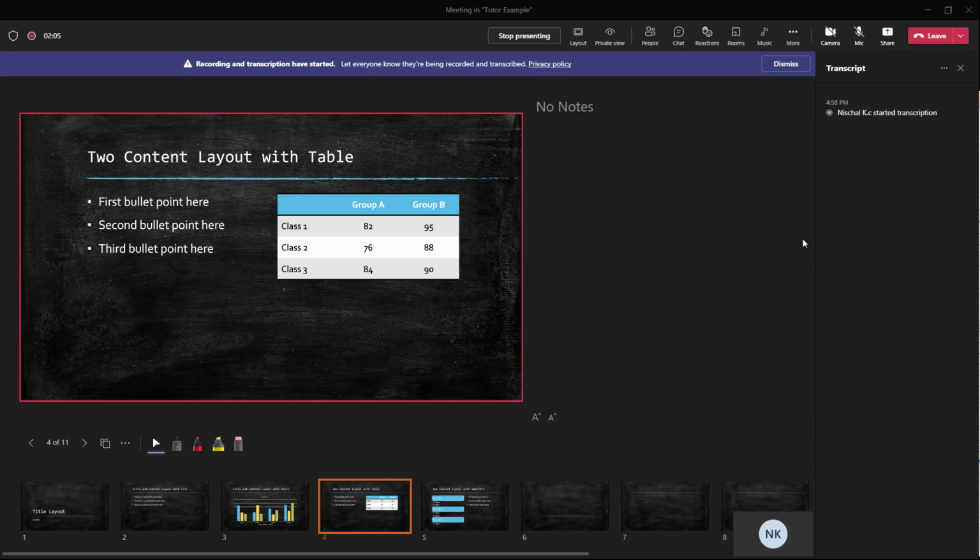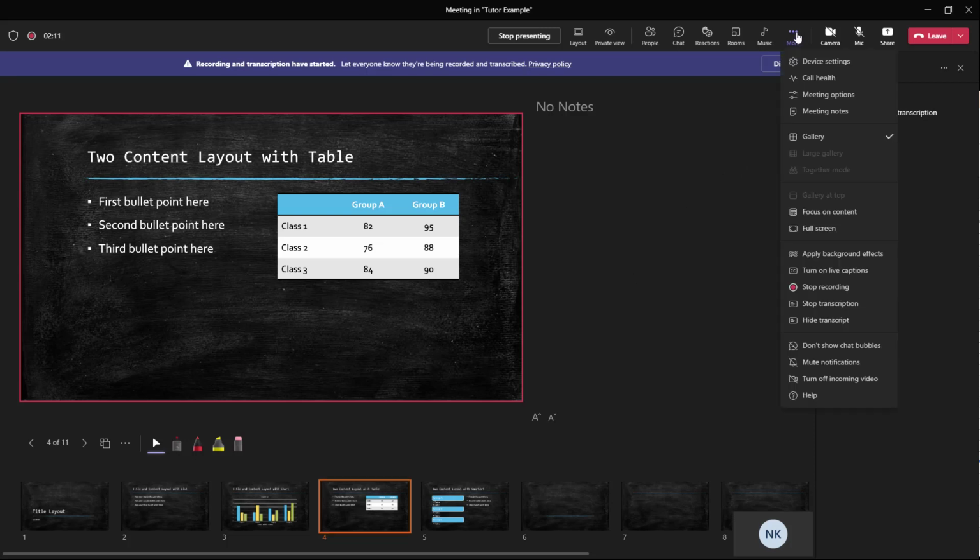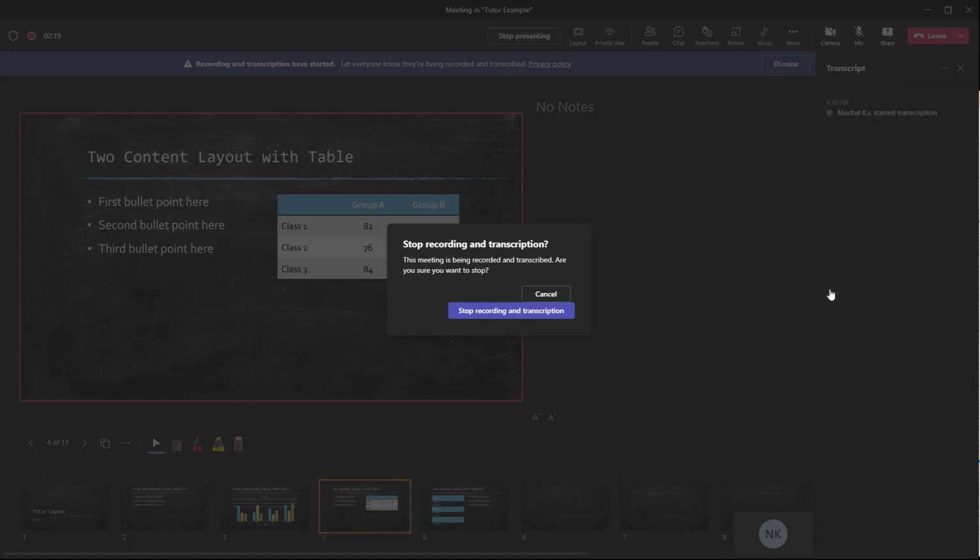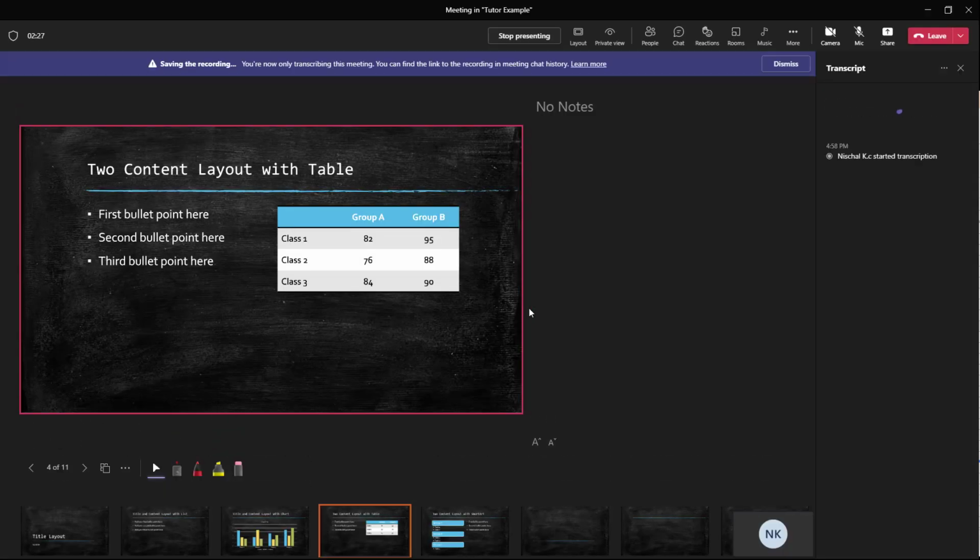So the recording is still going, and if you want to stop recording, you can go to More anytime right here. And here you can see that Stop recording is an option, and you can also just stop transcribing if you just want to stop transcribing. So I'm going to click on stop recording right here, and it says stop recording and transcribing. Are you sure that you want to stop? So I'm just going to say stop.